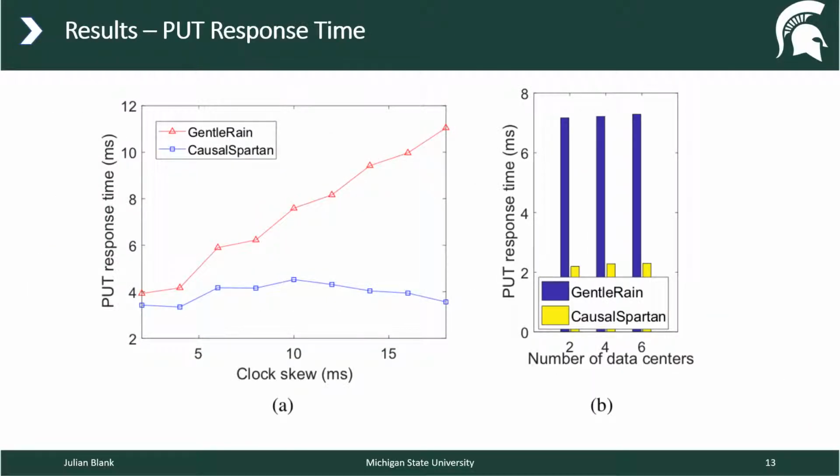Now let's talk about the results presented in the paper. Here the x-axis shows the clock skew. If the clock skew is increased, then obviously the trend is also increasing for Gentle Rain. This is because the waiting time for the put statement of course increases if the time is different between servers. On the other hand, you can see CausalSpartan has almost no effect, it is almost invariant to clock skewness.